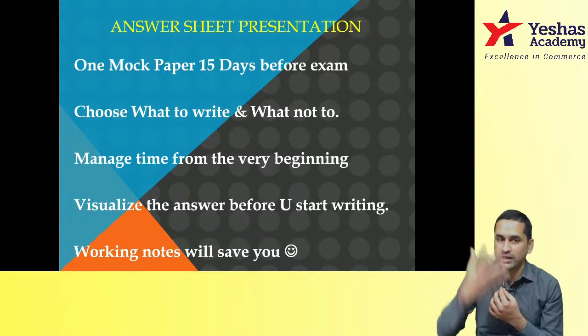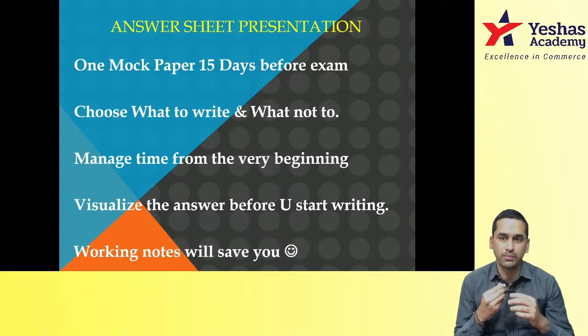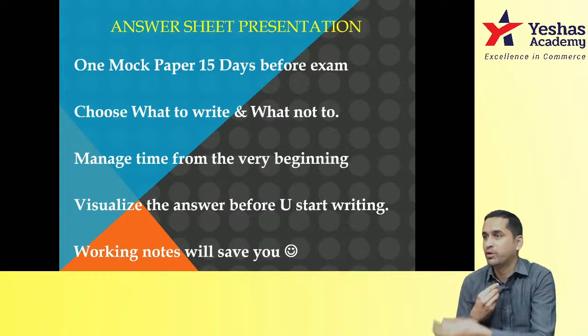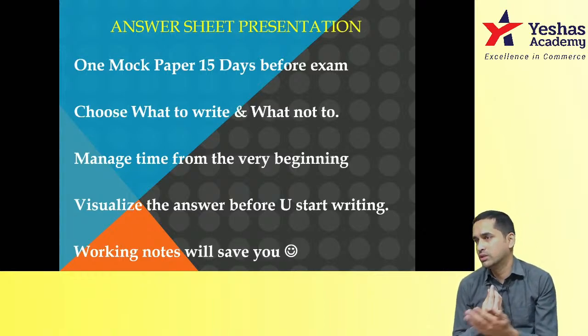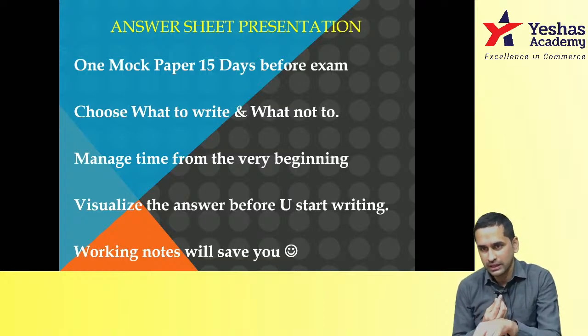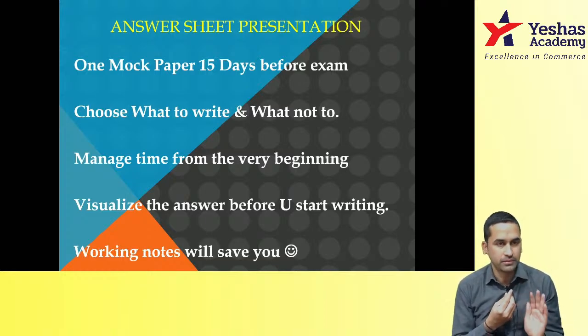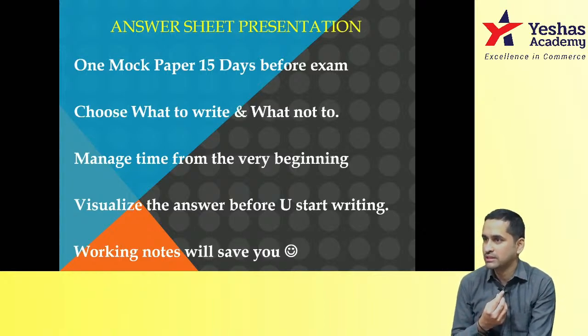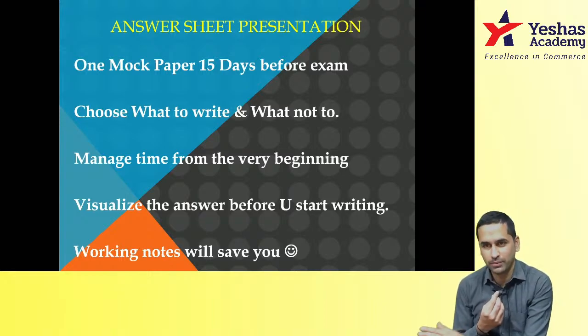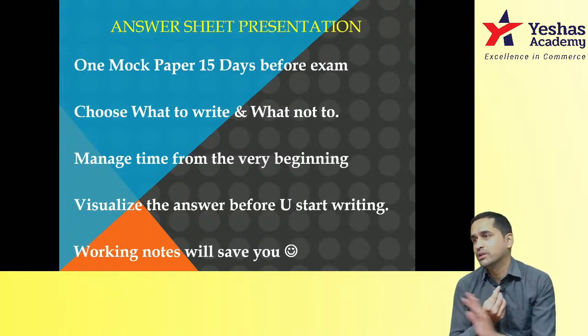For 4 marks, you write 1.5 pages of theory just because you know the answer properly. First answer. Last, for 4 marks, you won't even write 3 points because there is no time. Don't do this. After 1 hour, pause for 10 seconds and just check how much you have done. If you think you are above 30-35 marks, well, complete at the same speed. After 2 hours, again pause and check: 60-65 marks done. You'll get to know roughly how much is pending. Then continue at the same speed.